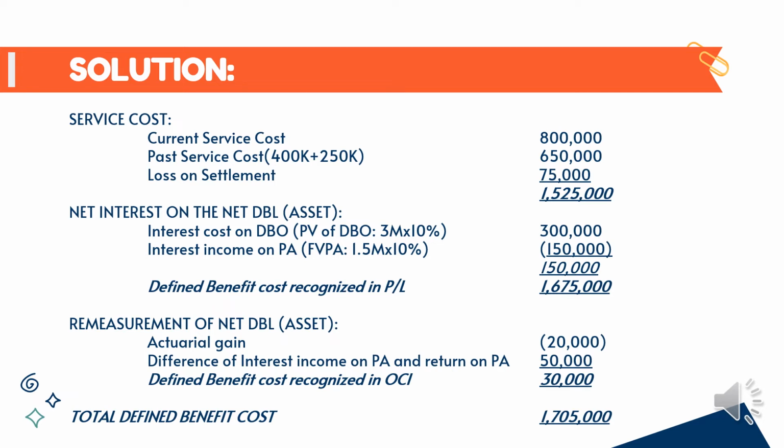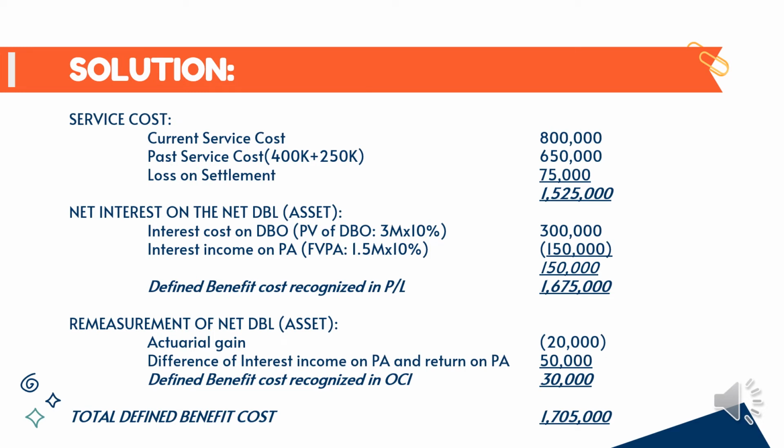For the remeasurement naman, yung actuarial gain ay given na, which is 50,000. Tapos, yung next naman, yung interest income on plan asset ay 150,000, yung kanina na nakuha natin. Tapos, minus mo siya sa return on plan asset, which is the given na 100,000.